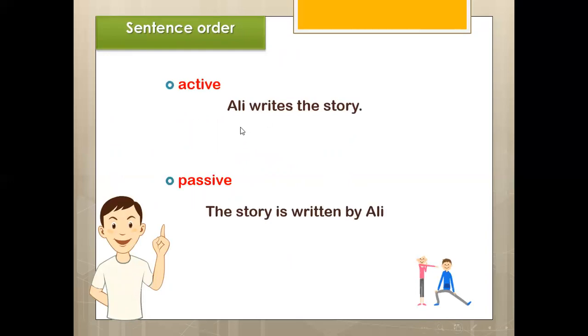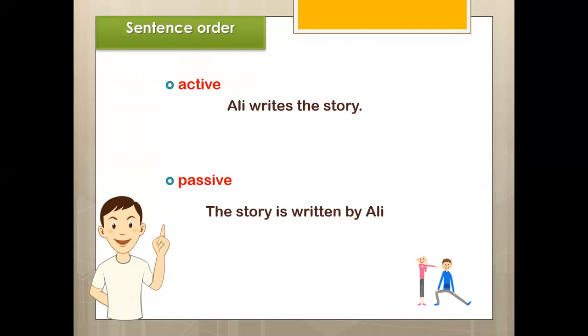The active sentence: Ali writes the story. The passive is: the story is written by Ali. So, how can we change the statement from active to passive? There are some steps. First, we determine the subject, verb, and object in the active sentence. The subject is, excellent, Ali. Verb, writes. Story is the object.